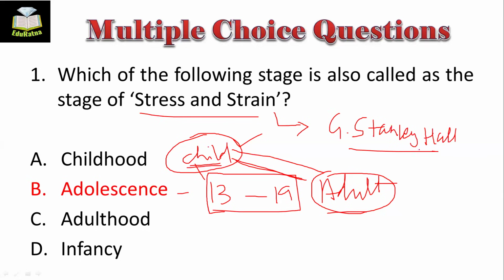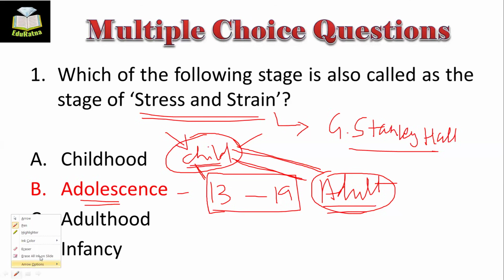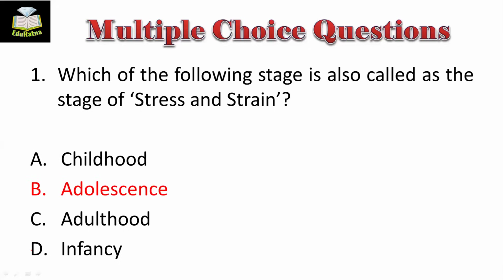He had described this stage as stress and strain because this adolescence is just coming out of childhood and going to be entered into adulthood. So they have lots of confusion regarding their identity, regarding their role and responsibilities, right? So they see themselves in a different situation where they cannot be a child and they are not supposed to be an adult. So they have lots of stress and strain. And in educational setup, we also say that they are going to appear one of the toughest examinations like board examinations. They have to choose some career. So definitely this is a stress and strain period.